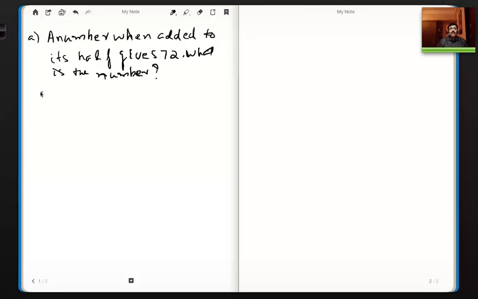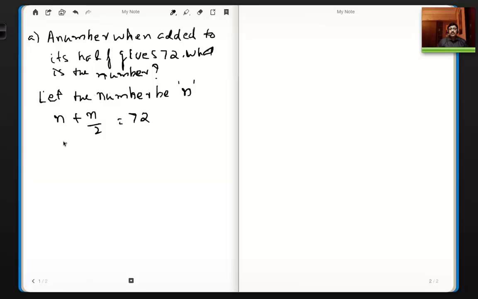Let the number be n. It's a variable. So n plus n by 2 is equal to 72.